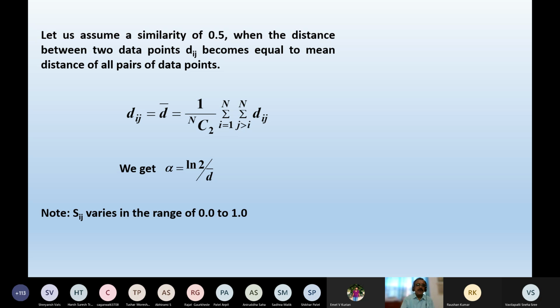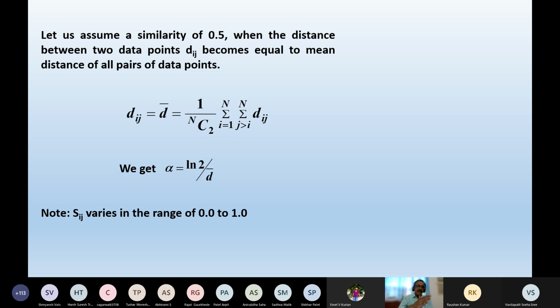How to determine it? If you write down the Euclidean distance values in the form of a matrix, I'll be getting one principal diagonal, and along the principal diagonal, all the Euclidean distance values are equal to 0.